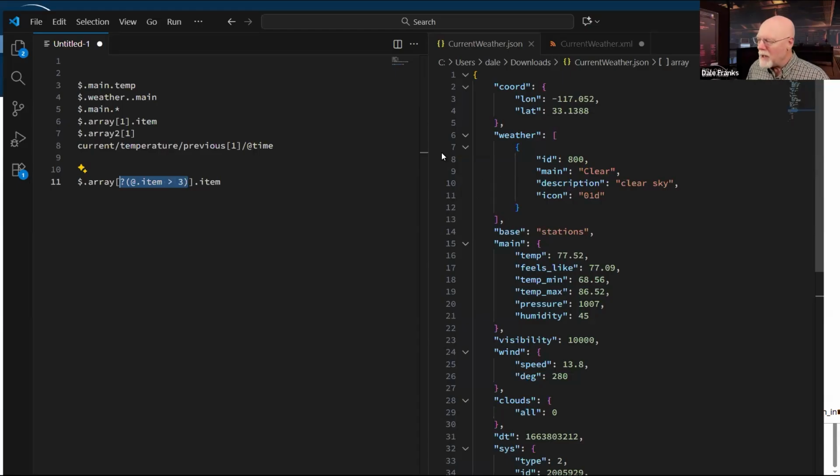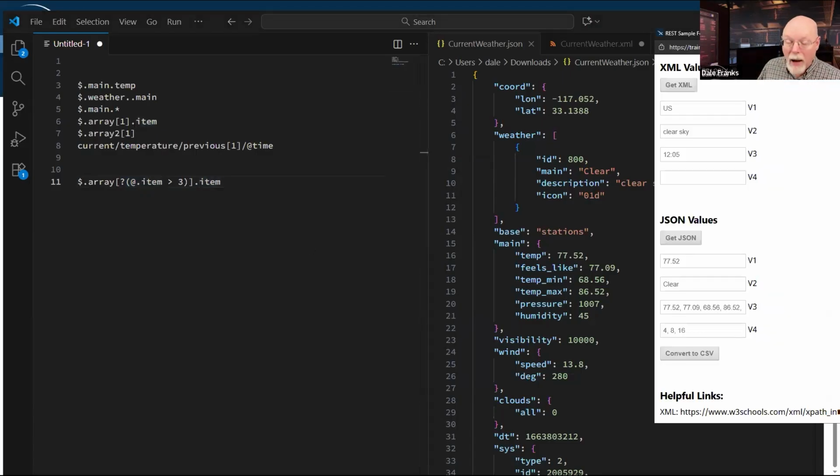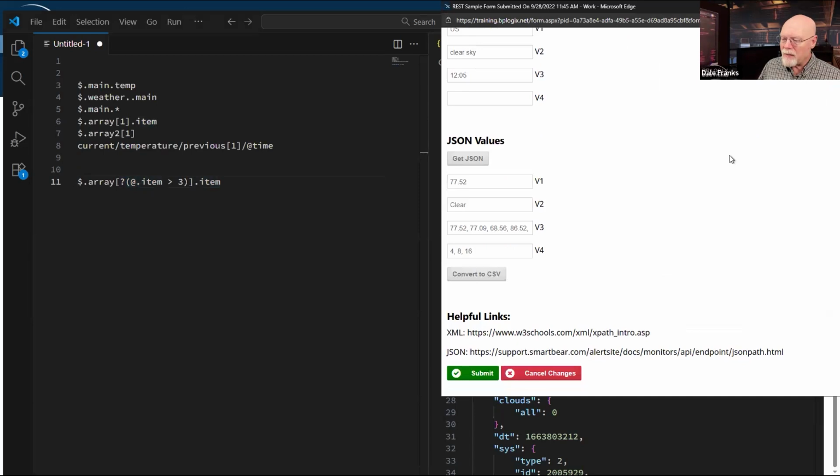Now, I'm just giving you this as an example because this whole query system would take a while to go through, and we don't have the time. We're already at 11:30 here, but I do have a couple of links for you if you want to learn more about JSON path and XPath.